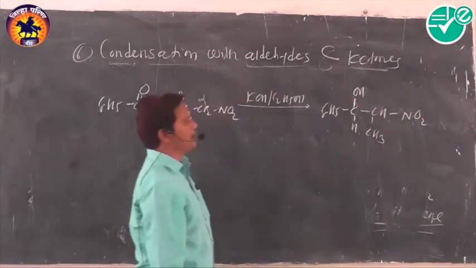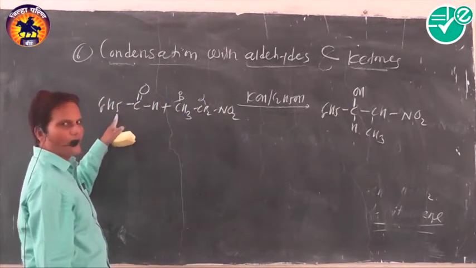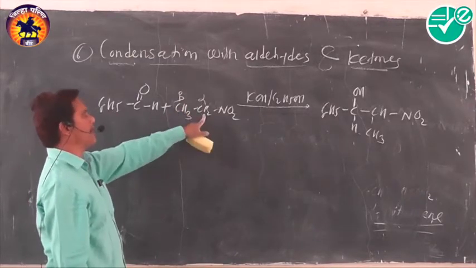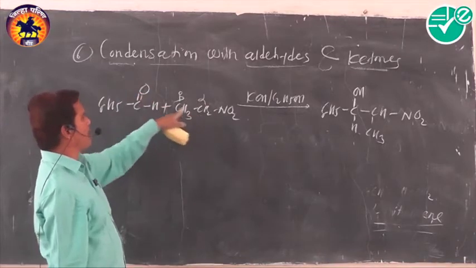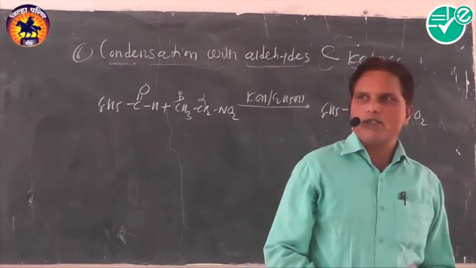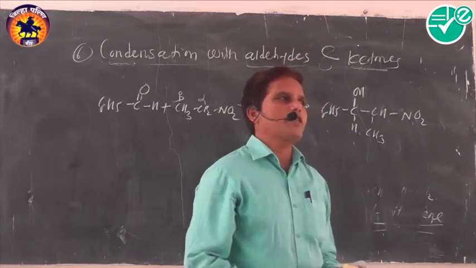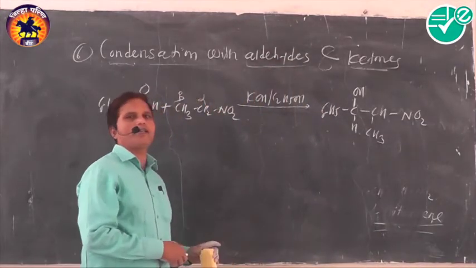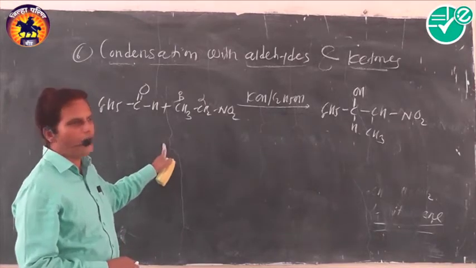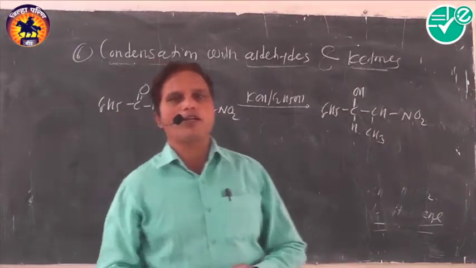Okay, this is the condensation reaction between nitroethane and benzaldehyde. You know better, nitroethane contains two alpha hydrogen atoms. Out of these, one gets migrated to that oxygen, and this carbon atom attaches to that carbon. And that's why nitroalkanes containing alpha hydrogen atoms can easily condense with aldehydes and ketones. But tertiary nitroalkanes do not have any alpha hydrogen atom. They do not condense with aldehydes and ketones. They do not show such a type of condensation reaction. This is simple about the chemical properties of nitroalkane.